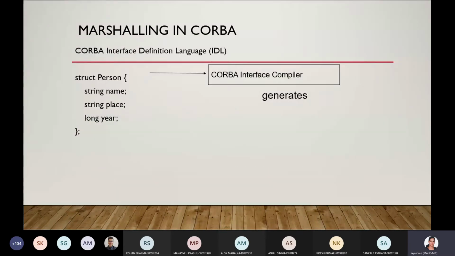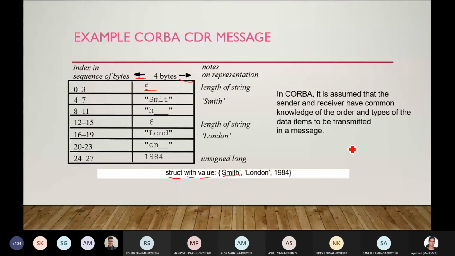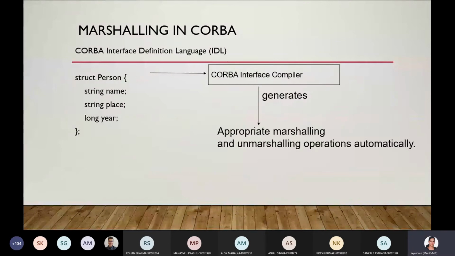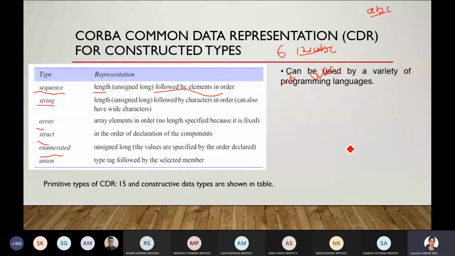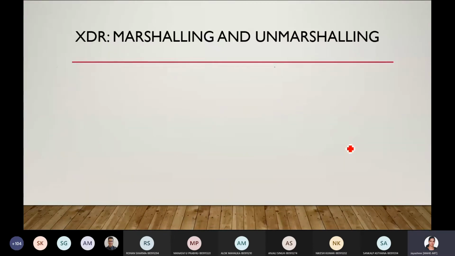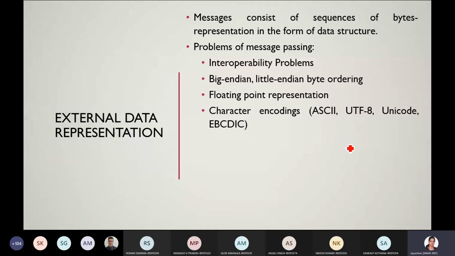So just for your revision, we'll just go through it. External data representation is to make sure that the system, whatever the data is. I'll just tell you in brief so that you have to explore it more in the exam.